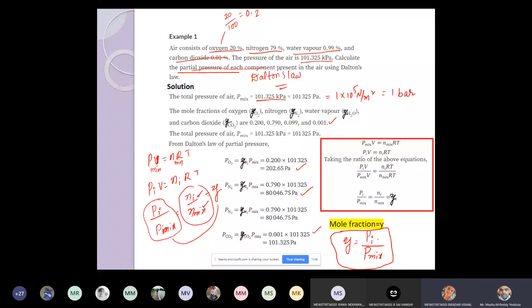If you want Pi also, we can write from this: Pi is equal to Y into P mix. P mix is given, nothing but the pressure of the mixture, and Y is the mole fraction. The individual pressure we can calculate by multiplying with the total pressure. That's it. With this our first unit is completed.